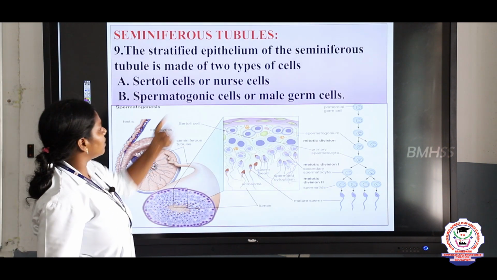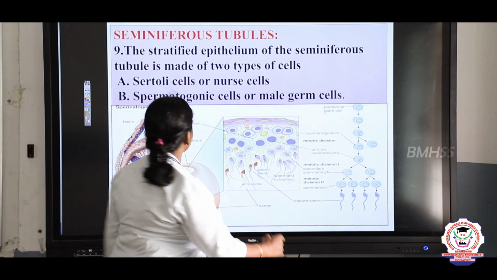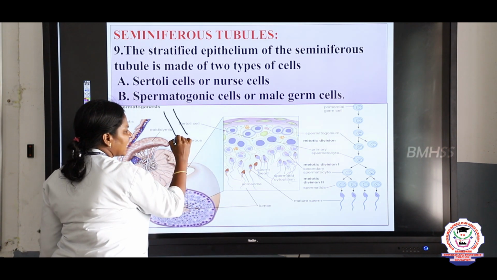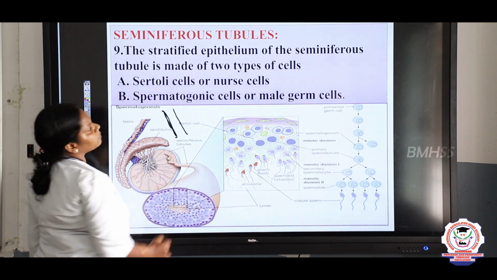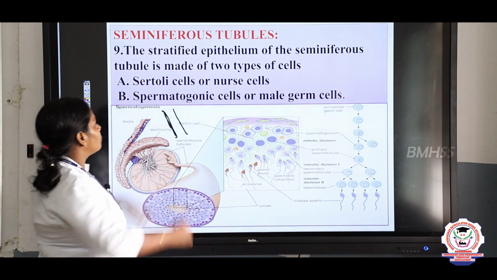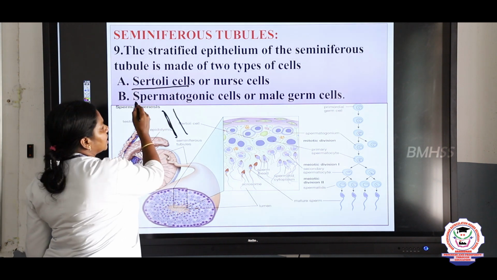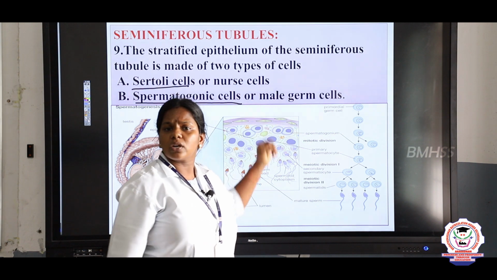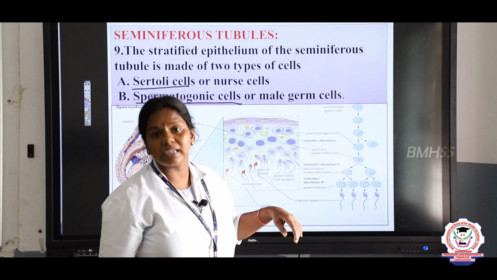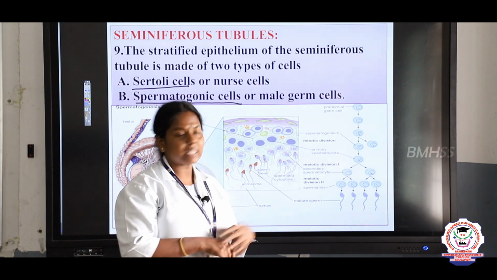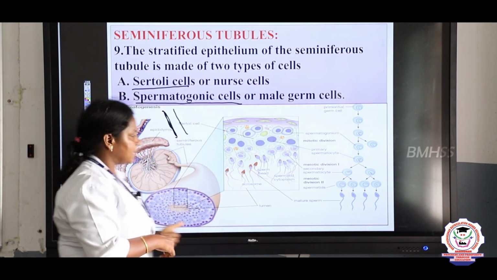Next, about the seminiferous tubules, right? The epithelium of the seminiferous tubules is made up of stratified cells, and two types of cells are present. One is the Sertoli cells and another one is the spermatogonic cells. What do you mean by Sertoli cells? We call them nurse cells because the nourishment to the sperm is given by these Sertoli cells.